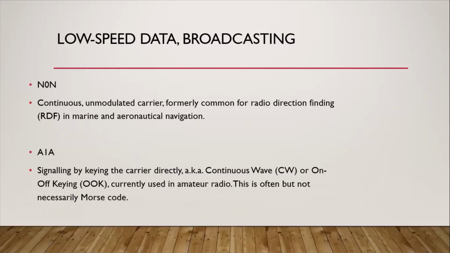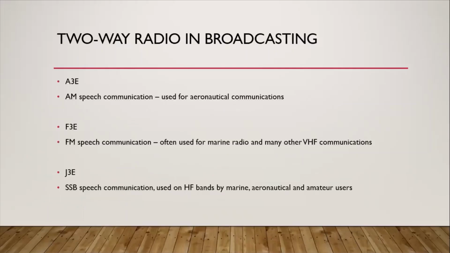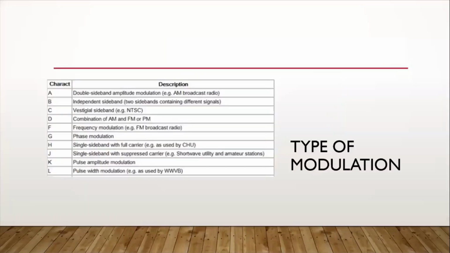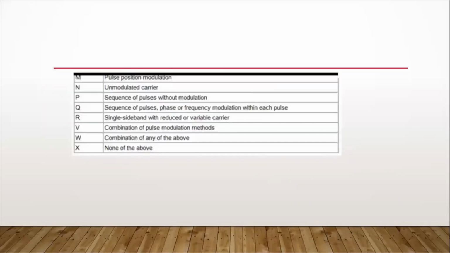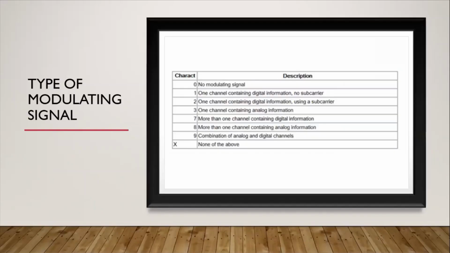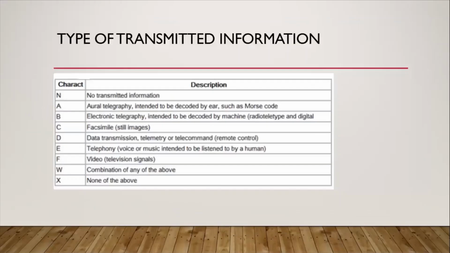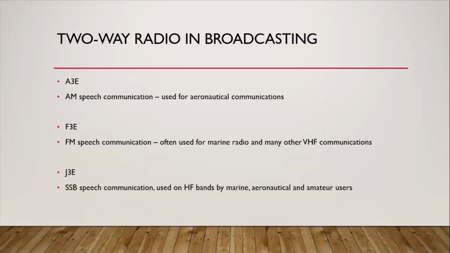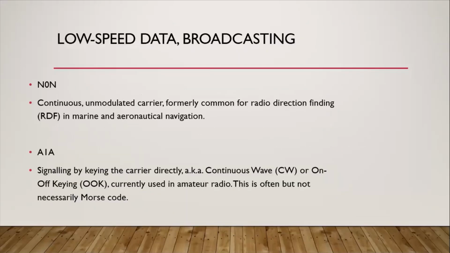Katulad ng N0N. Okay, pag sinabi nating N, that is yung sa first niya, type ng modulation, that is unmodulated carrier. Okay, then 0 naman yung pangalawa, ibig sabihin no modulating signal. Then last naman is no transmitted information. Bakit natin nagkakameron tayo ng N0N? Okay, ang application ng N0N is a continuous unmodulated carrier that is formally common for radio